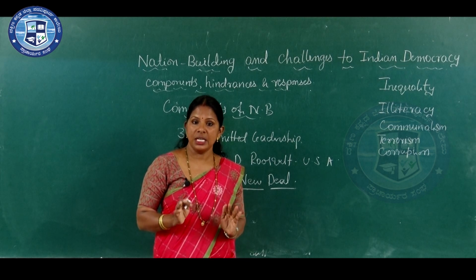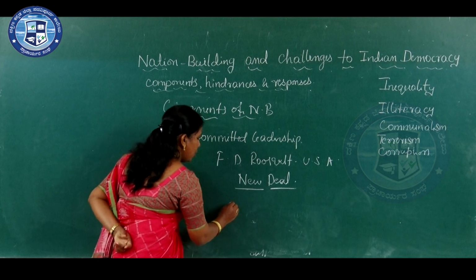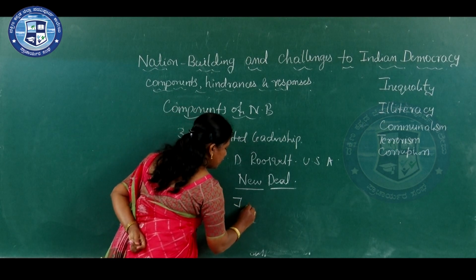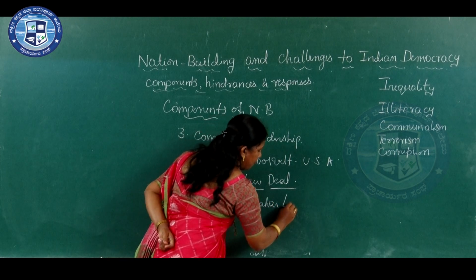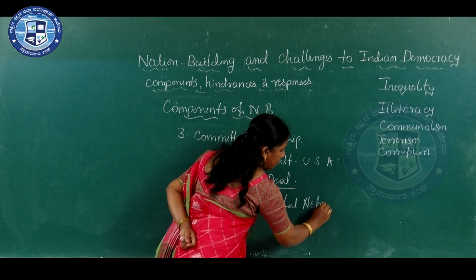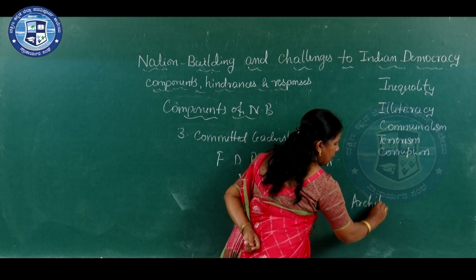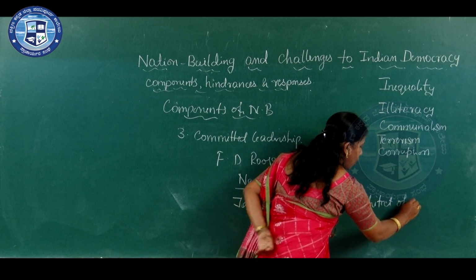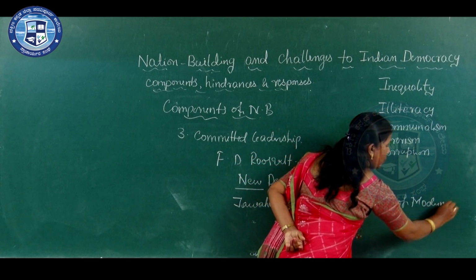See dear students, Jawaharlal Nehru is called the architect of modern India.